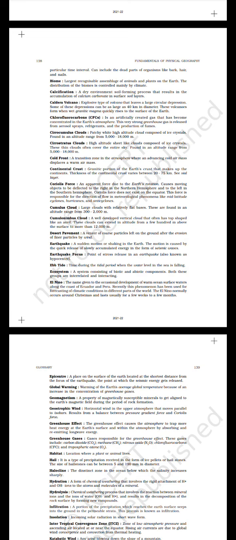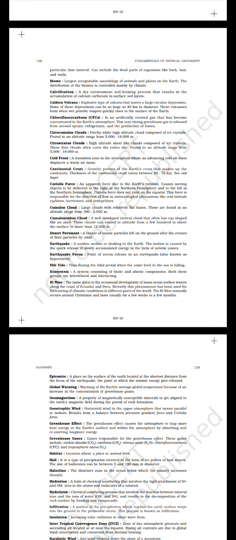Desert pavement, a veneer of coarse particles left on the ground after the erosion of finer particles by wind. Earthquake, a sudden motion or shaking in the earth. The motion is caused by the quick release of slowly accumulated energy in the form of seismic waves. Earthquake focus, point of stress release in an earthquake, also known as hypocenter.